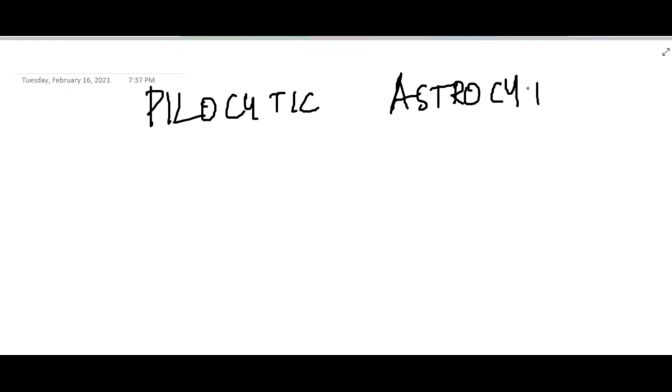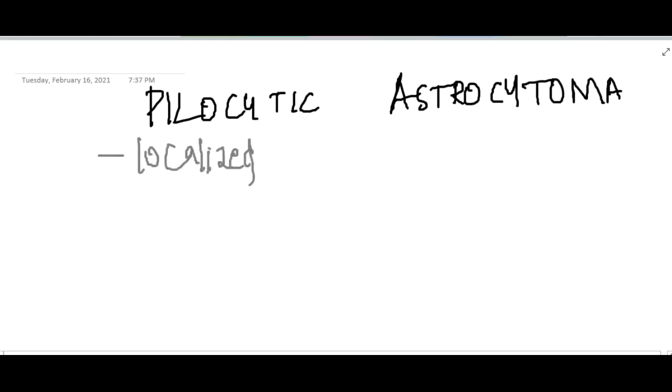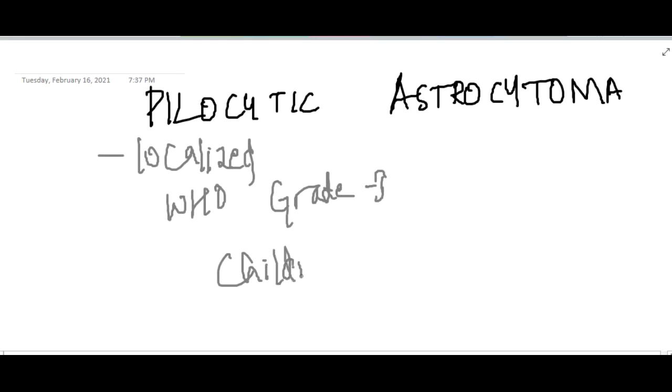Pilocytic astrocytoma is a localized astrocytoma, a WHO grade 1 tumor. It occurs in children, and an indolent clinical course is seen.